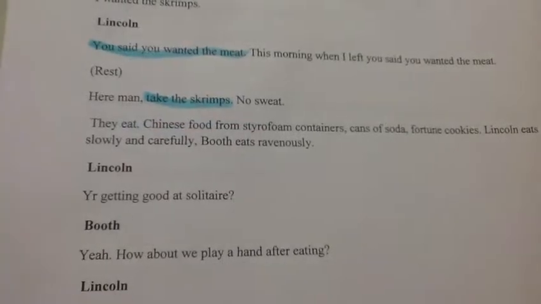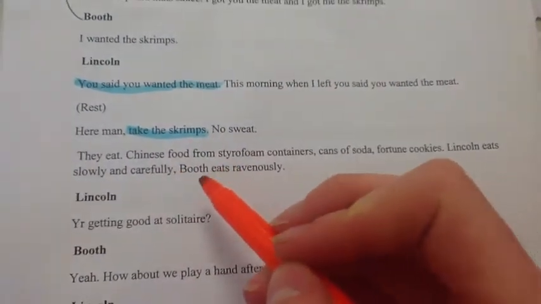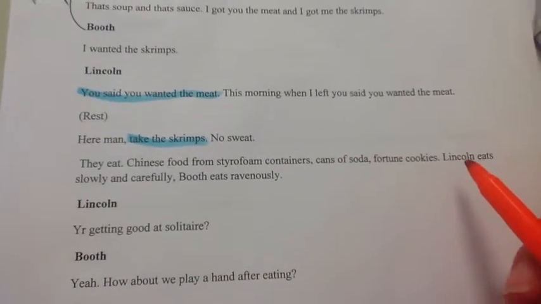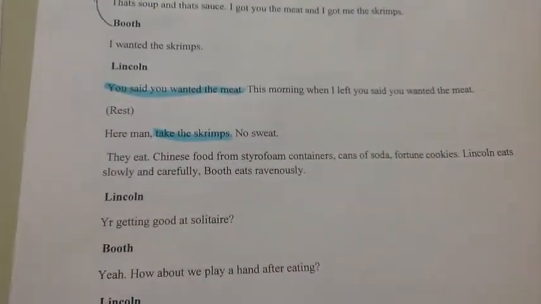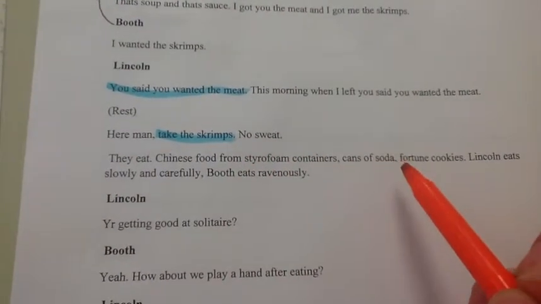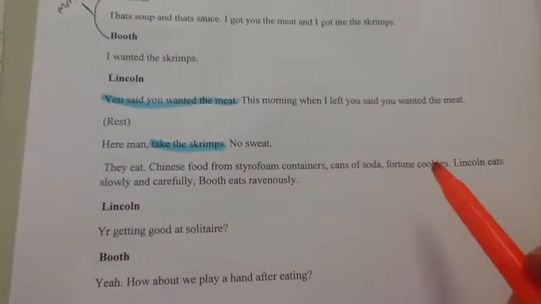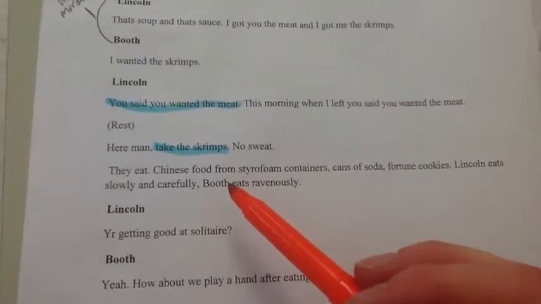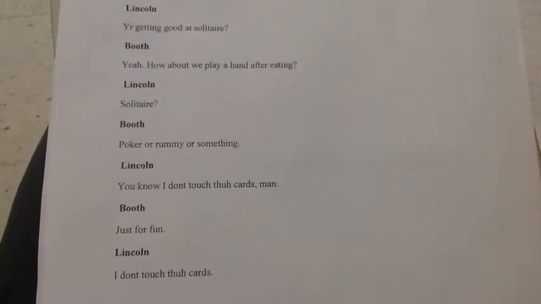Speaking of characterization, an important characterization in this passage is how Booth and Lincoln eat. Lincoln eats slowly and carefully, Booth eats ravenously. This can give us context clues about what these people are actually like, and it is important that the author included these two parts to give us further evidence about how these two men act and what type of people they are.